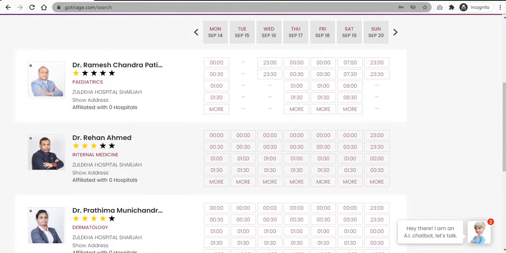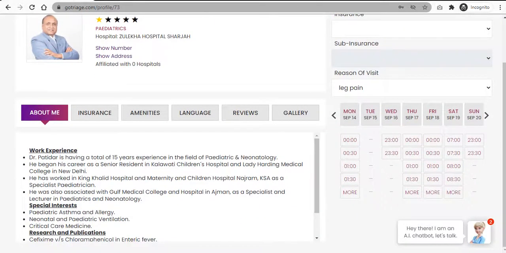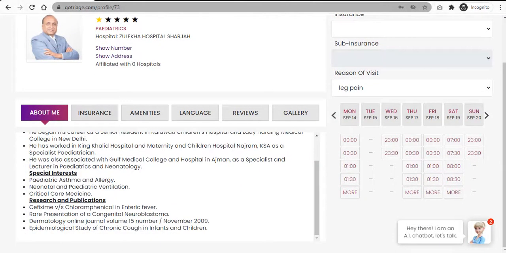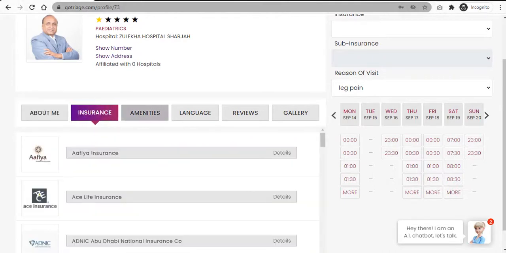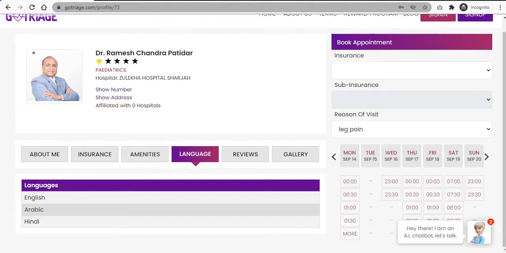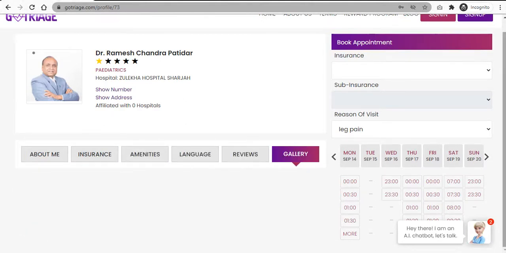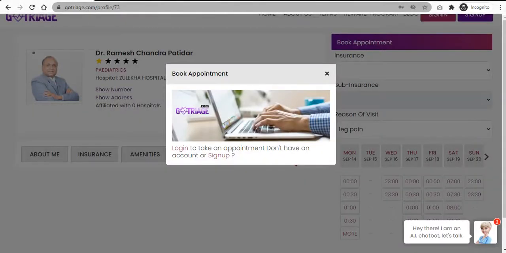For instance, we click on the first doctor and then we get to know about the doctor's profile, the insurance the doctor is available with, the amenities, the language the doctor speaks, reviews about the doctor, and the galleries, the photos and videos about the doctor. Then of course you can have a look at the time slots when the doctor is available. You can click on this and make an appointment. For the appointment you need to log in, and if you don't have an account you need to sign up.